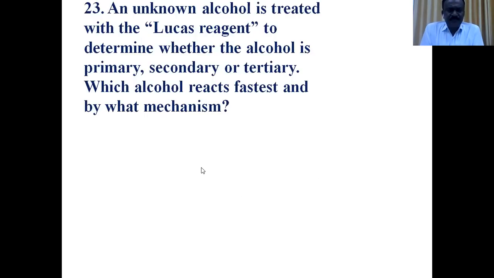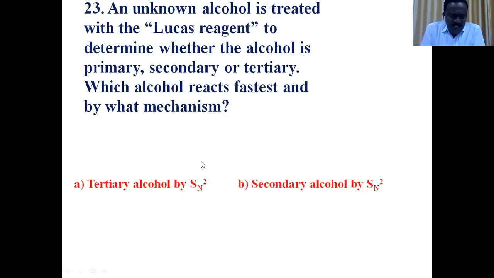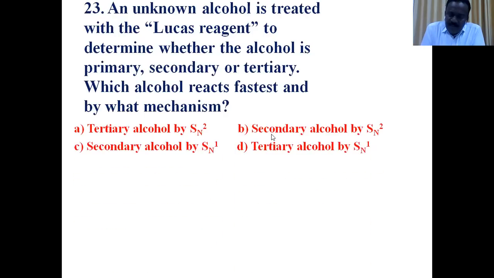23rd. An unknown alcohol is treated with Lucas reagent to determine whether the alcohol is primary, secondary, or tertiary. Which alcohol reacts fastest and by what mechanism? Students, all of you know about the Lucas test, which is useful to distinguish primary, secondary, tertiary alcohols. What is Lucas reagent? It is a mixture of concentrated HCl and anhydrous zinc chloride. It is already studied.